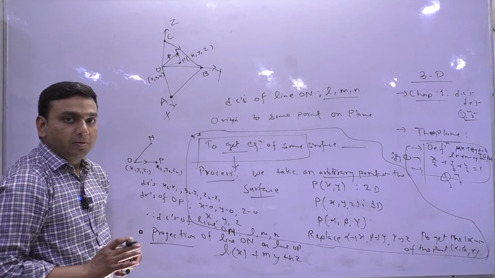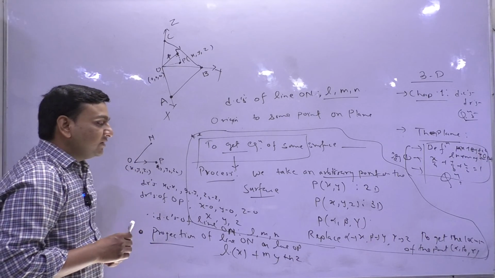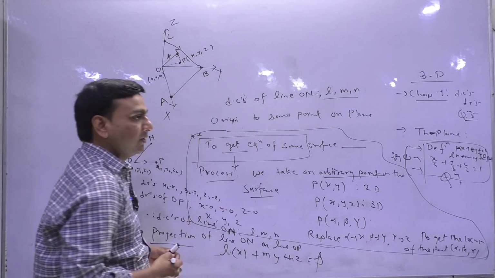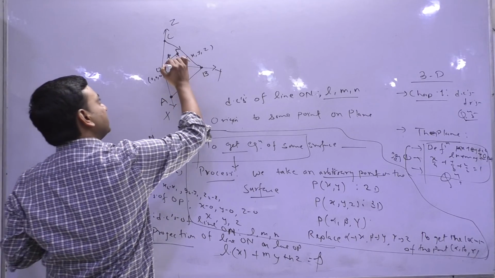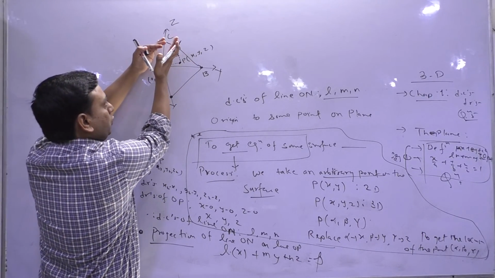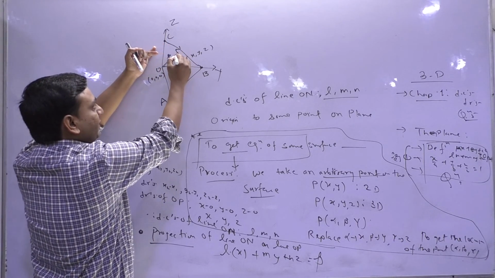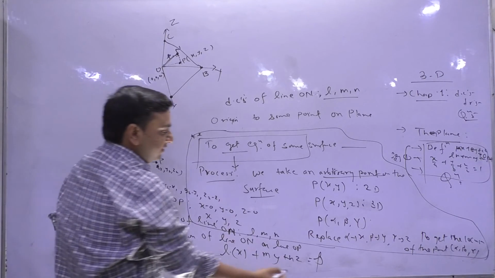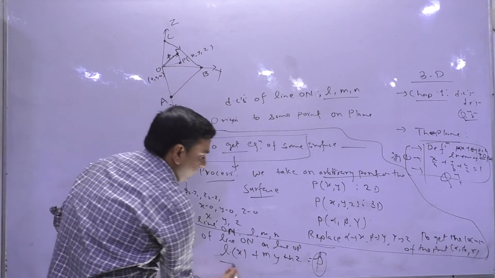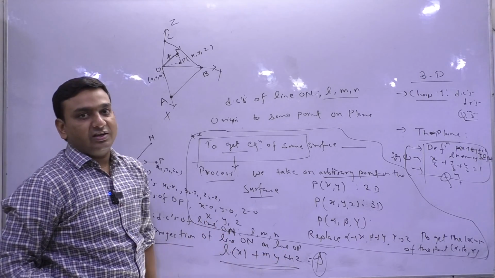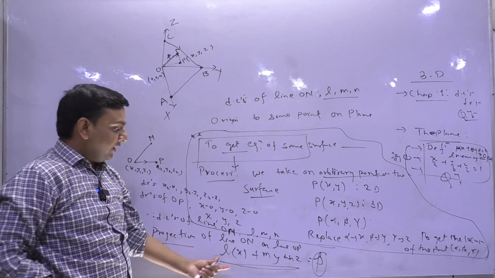Is that clear or not? And what is given to you is the perpendicular distance as p, because see, this is the p. So what I would like to do is, ON, this length, comes on this projection, so p is the length, but from the projection what I am getting is Lx plus My plus Nz. So these two values will be equal.